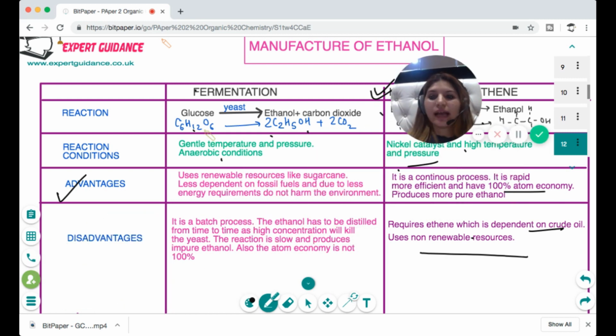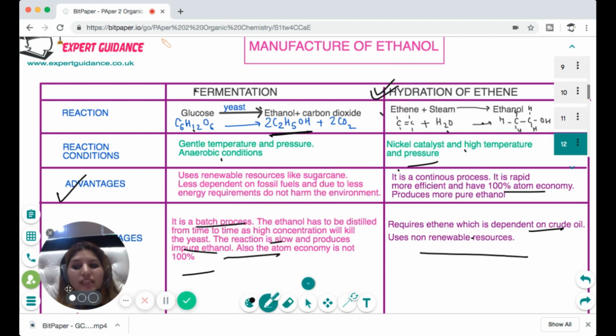On the other hand, fermentation is a batch process. You cannot keep the reaction going because as soon as the alcohol concentration increases, it will kill the yeast. So you need to make a certain quantity of alcohol, distill it off and then do the reaction again. So the reaction is slow, produces impure ethanol, and the atom economy is not 100%.